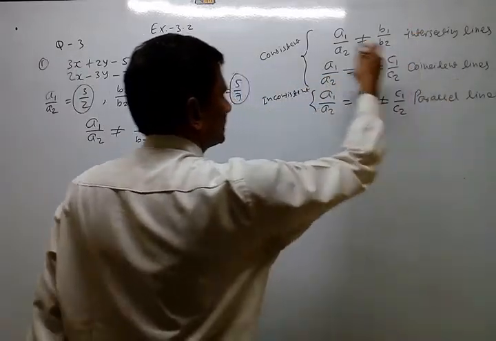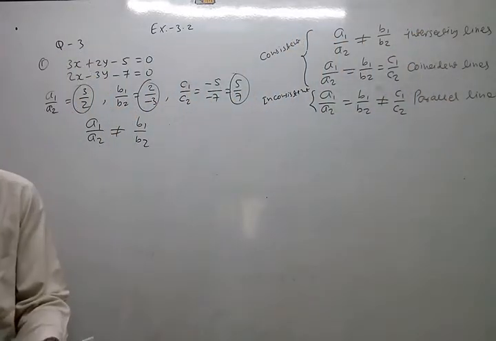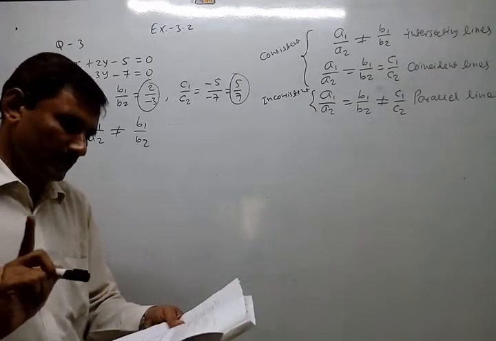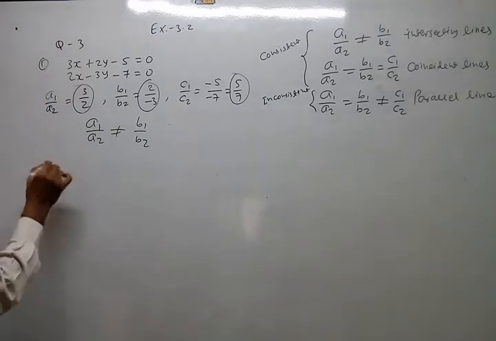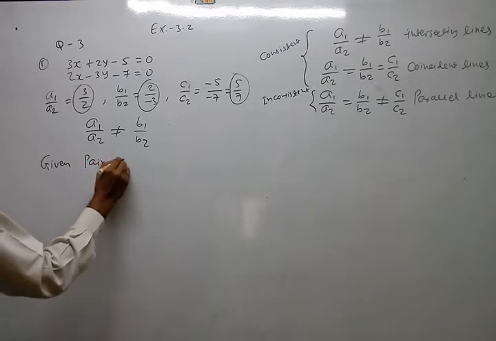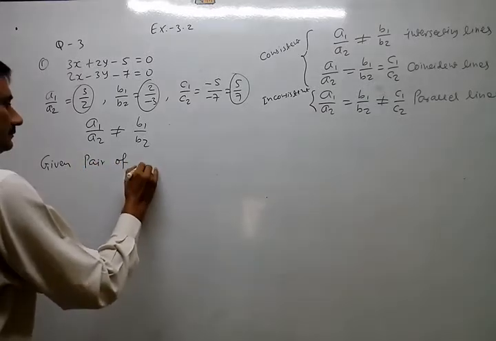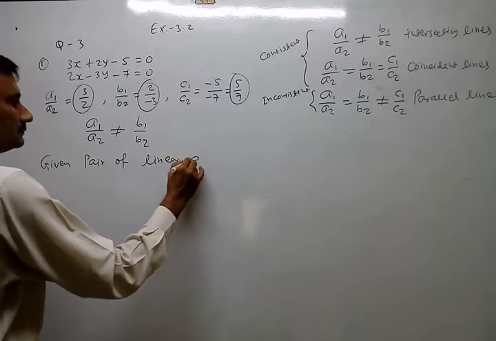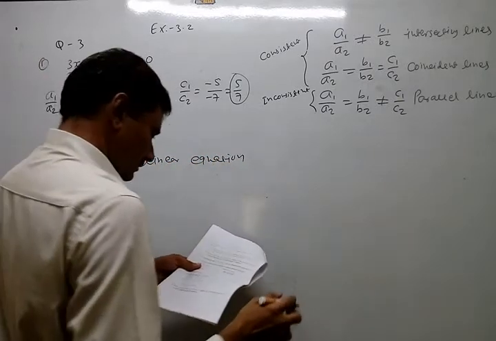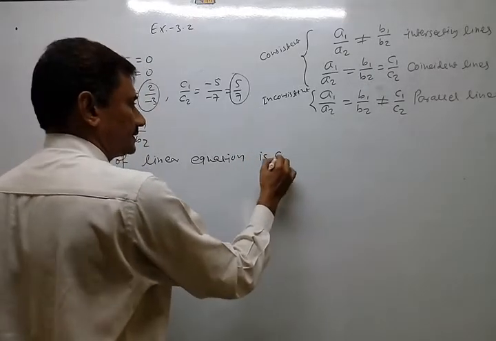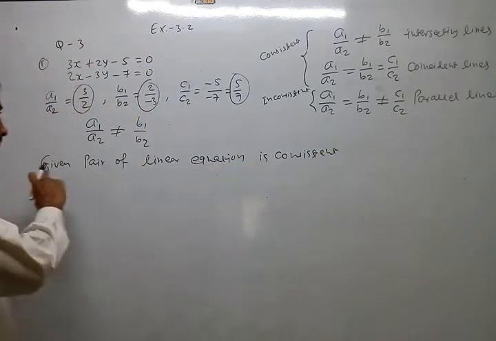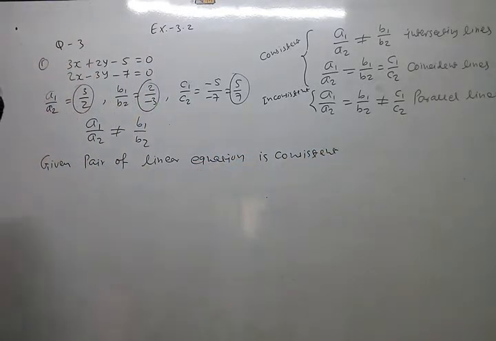But don't give this as the answer. Write according to the statement what they are asking: whether the given pair of linear equations is consistent. So write: the given pair of linear equations is consistent. It is the pair that is consistent, not the equations.